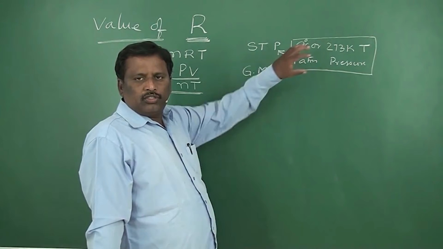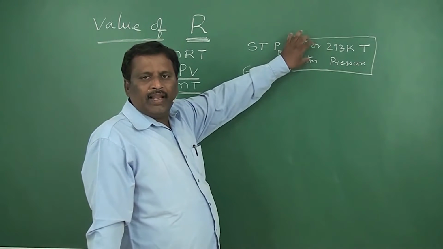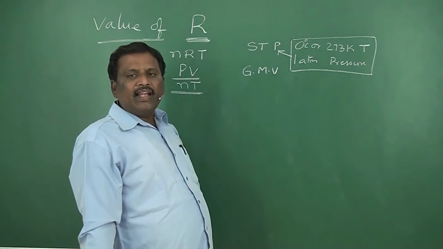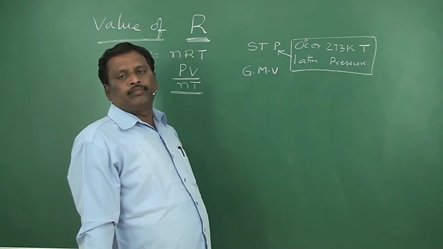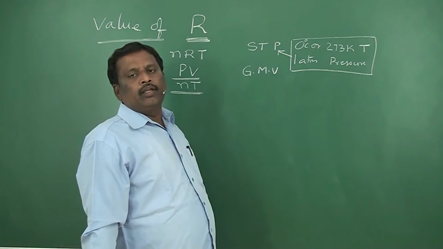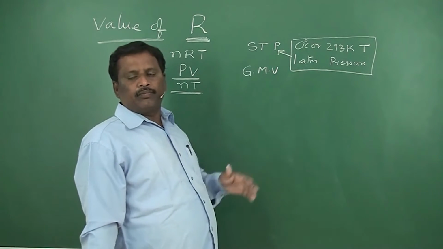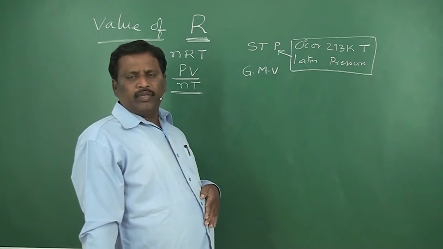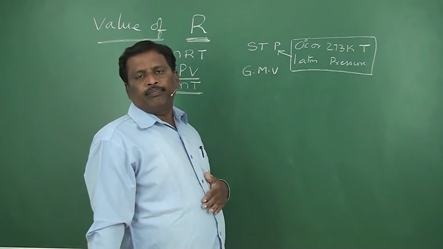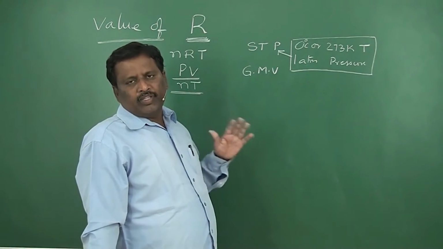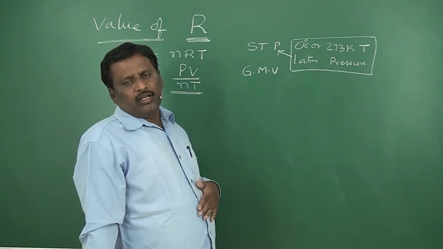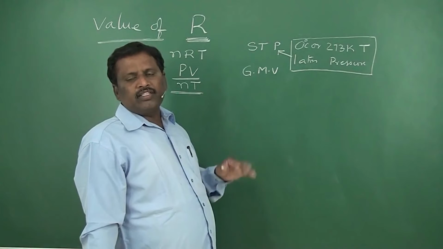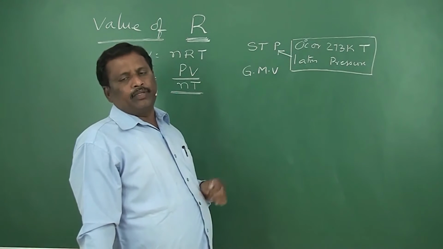Pressure and temperature both should be in these values only, and that condition is said to be STP condition or NTP condition. STP means standard temperature and pressure, or it can also be called NTP, normal temperature and pressure. Both have the same meaning. That means temperature should be 273 K and pressure should be 1 atmosphere, then that condition is said to be STP or NTP conditions.